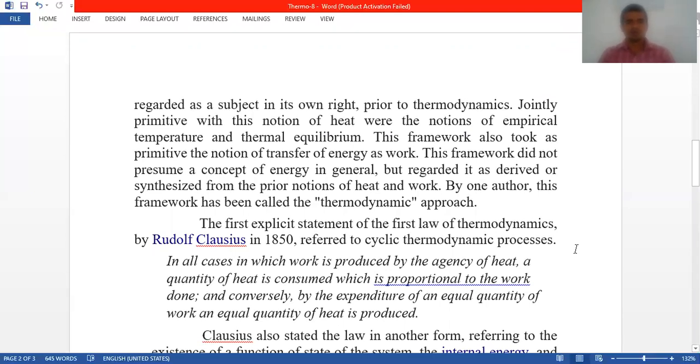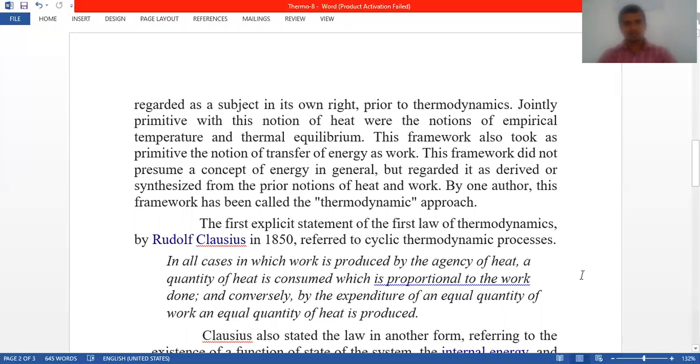It is regarded as a subject in its own right, prior to thermodynamics, jointly primitive with this notion of heat, where the notions of empirical temperature and thermal equilibrium. This framework also took as a primitive notion the transfer of energy as work. This framework did not presume the concept of energy in general, but regarded it as derived or synthesized from the prior notions, heat and work. By one author, this framework has been called the thermodynamic approach.